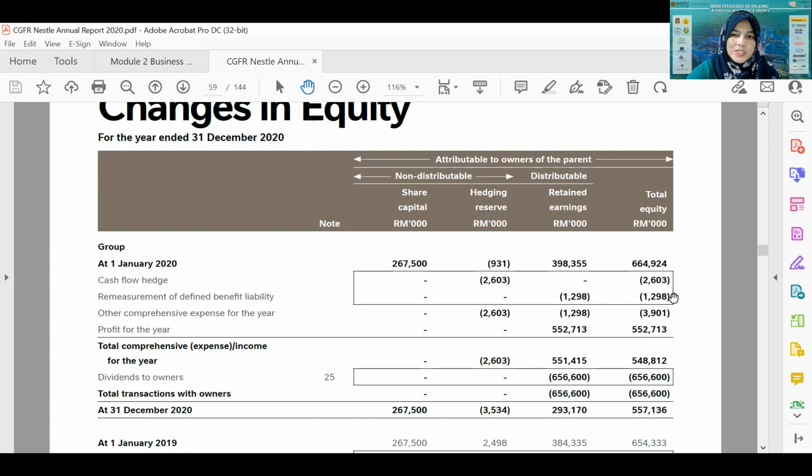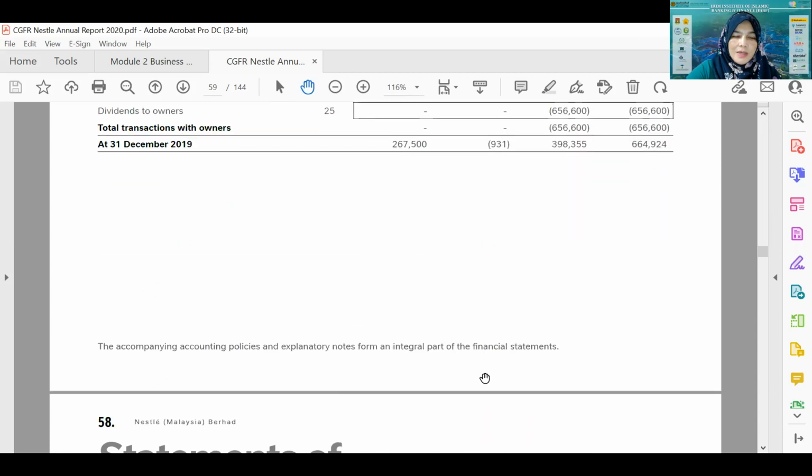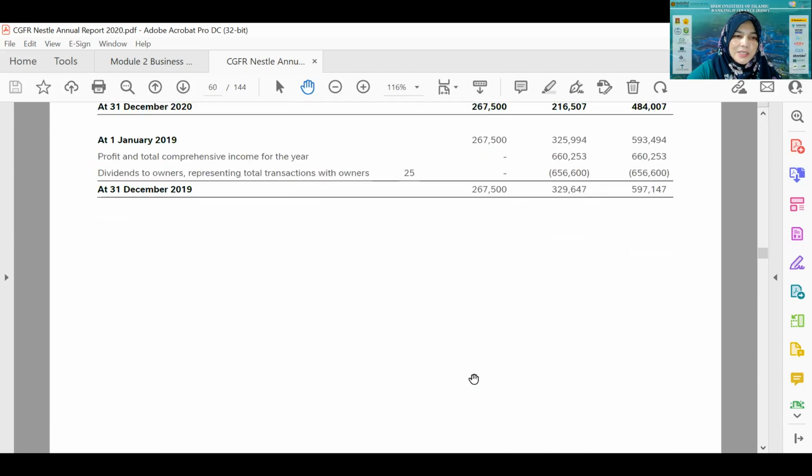This is due to all the items here: the loss in the cash flow hedging, the reduction of the benefit liability and other comprehensive expenditure, and also the dividend declared throughout the year. This is the dividend declared and paid to the shareholders. That makes the amount of equity reduce in the year 2020, from 664 to 557. So that is the statement of changes in equity.